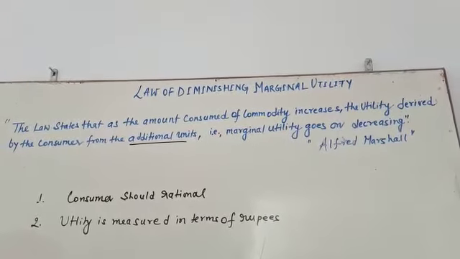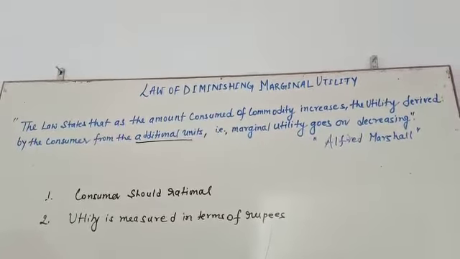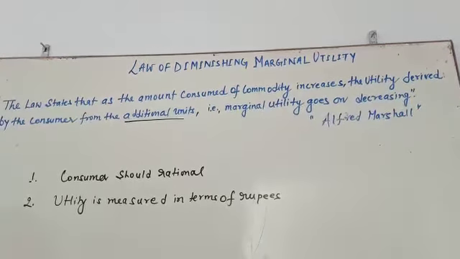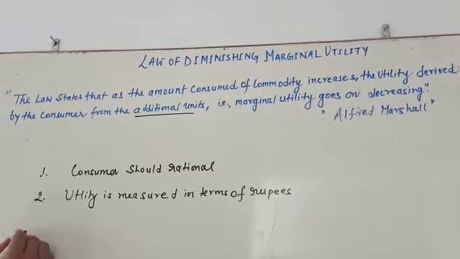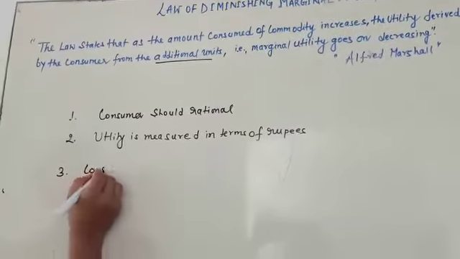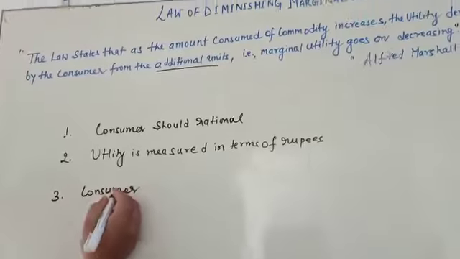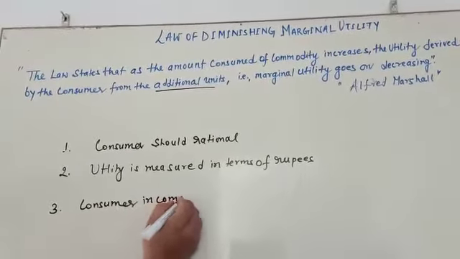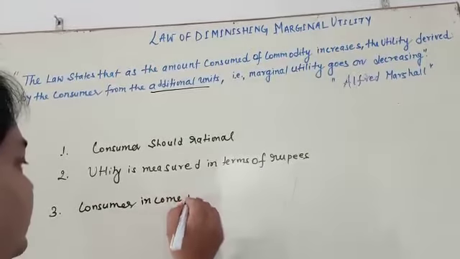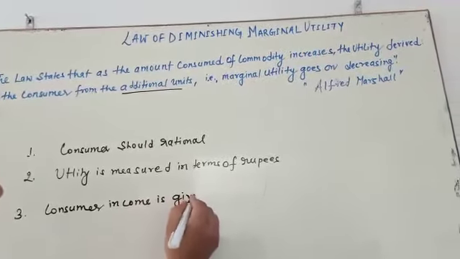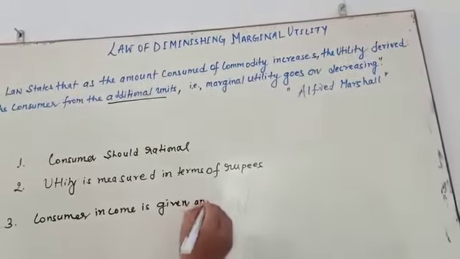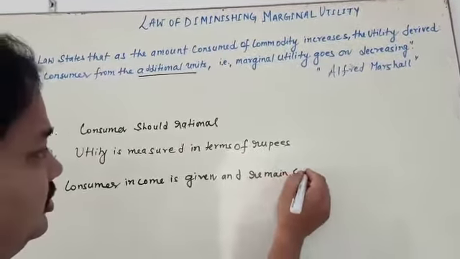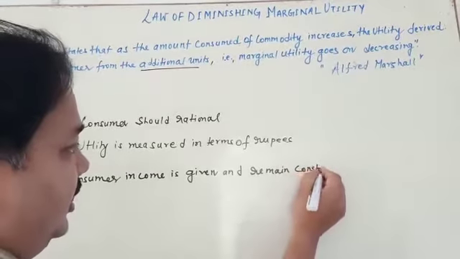Third, utility can be measured as the purchase of a given quantity. The consumer's income is given and remains constant. It means no change of income.